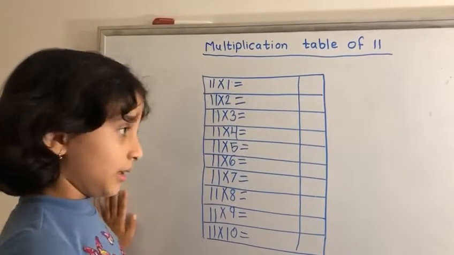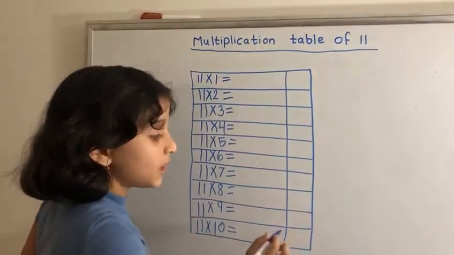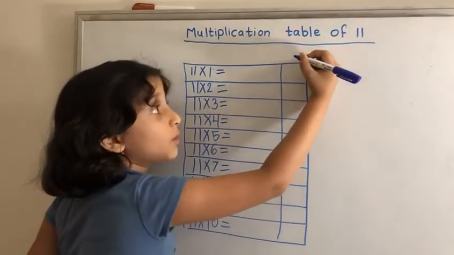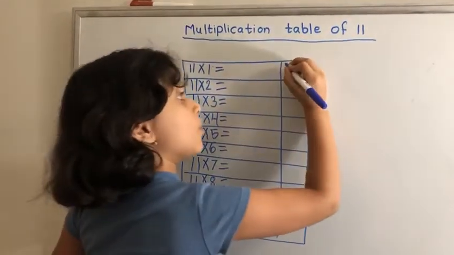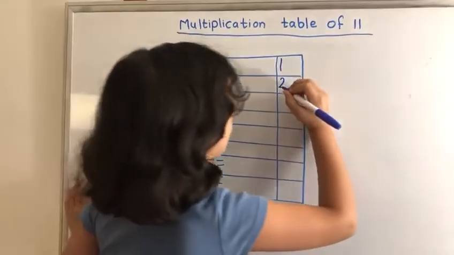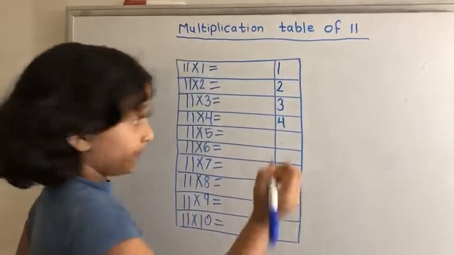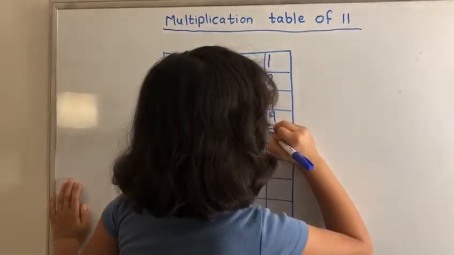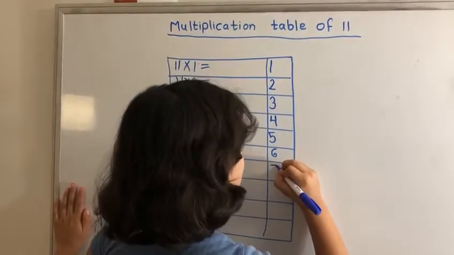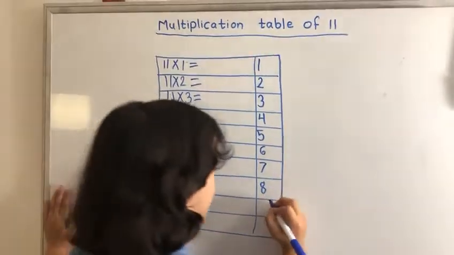So let's start the next thing. If you know 1 to 9, it will be easy for you. So let's start writing. 1, 2, 3, 4, 5, 6, 7, 8, 9.